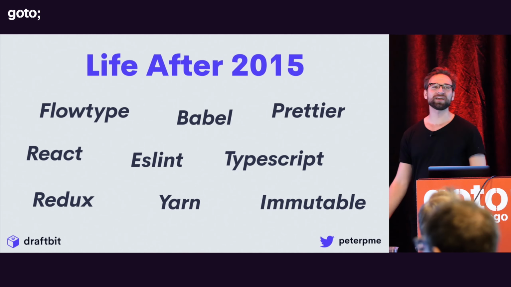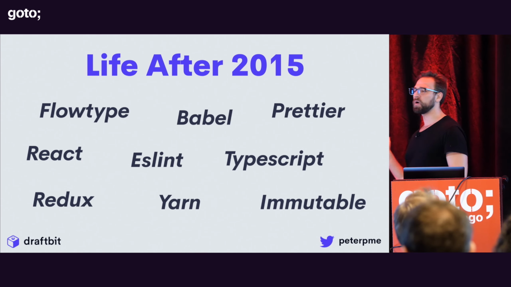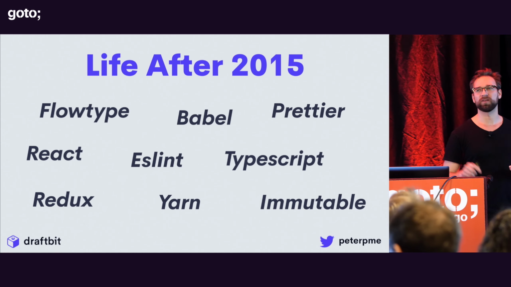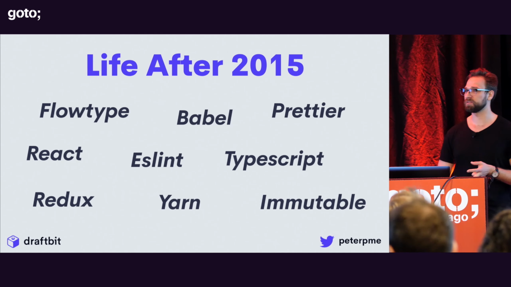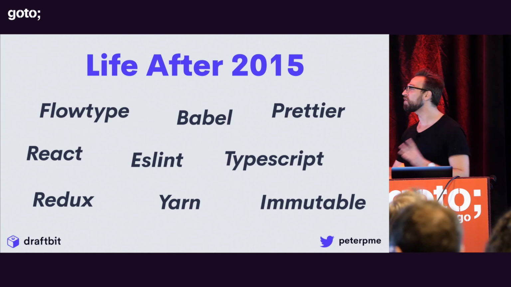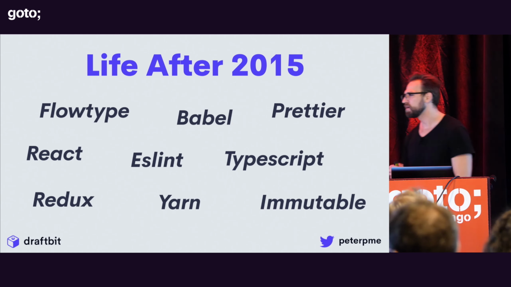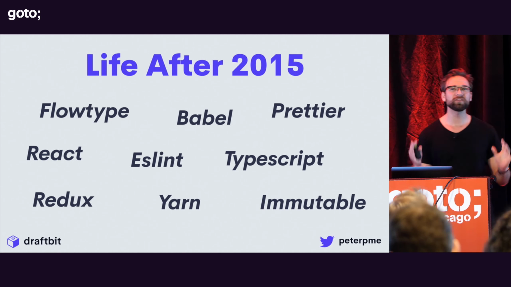We got React in 2013. We're like, we have to be using this. This is the thing, right? This is the future, and then like with React came Babel, and then Flux, and with Flux came Redux and Yarn and Immutable and TypeScript and Prettier and all this crap. And now you have these like big debates, Flow type over TypeScript, Webpack over Parcel. Like, what is going on, right? Like, we just constantly like, why are we doing this to ourselves? But we are, right? Even with like Redux, right? Like Redux sagas, loops, what are thunks?